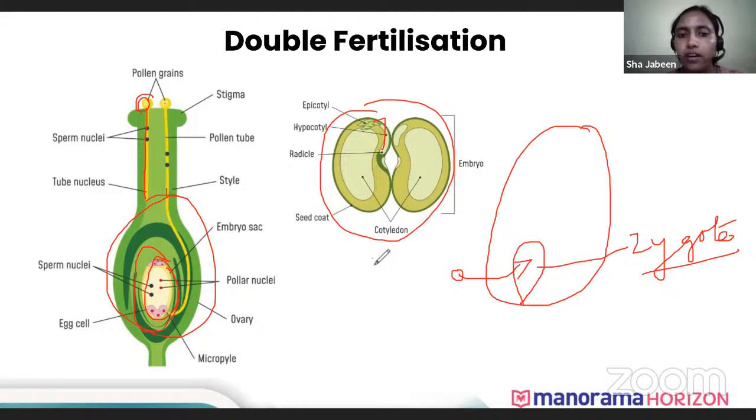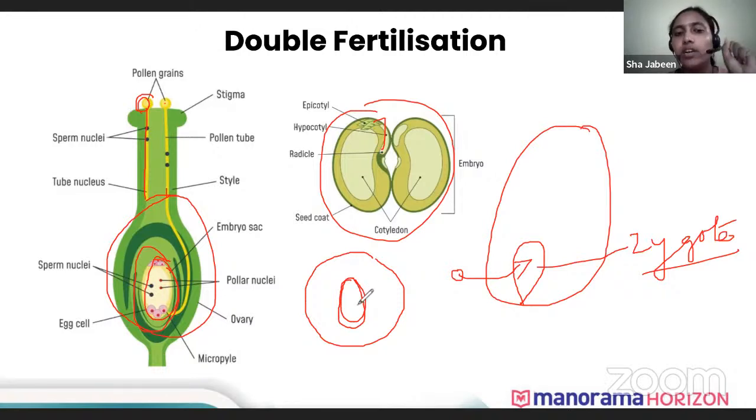So you have to be clear, there's an ovary, and inside the ovary, there's an ovule. Once the male gamete fertilizes the egg cell, it develops into an embryo, and this whole ovule develops into a seed, and the ovary develops into a fruit.